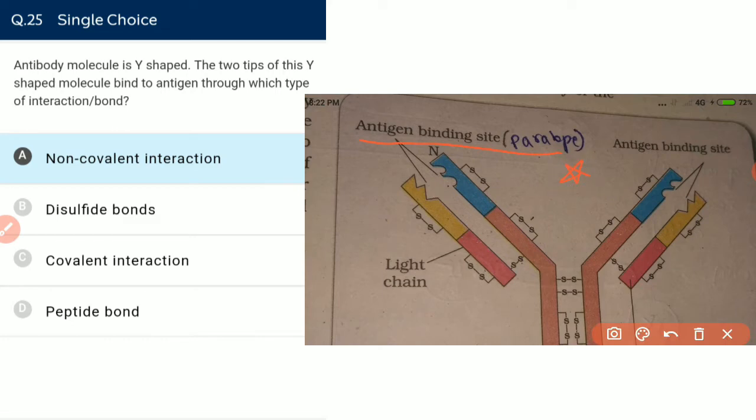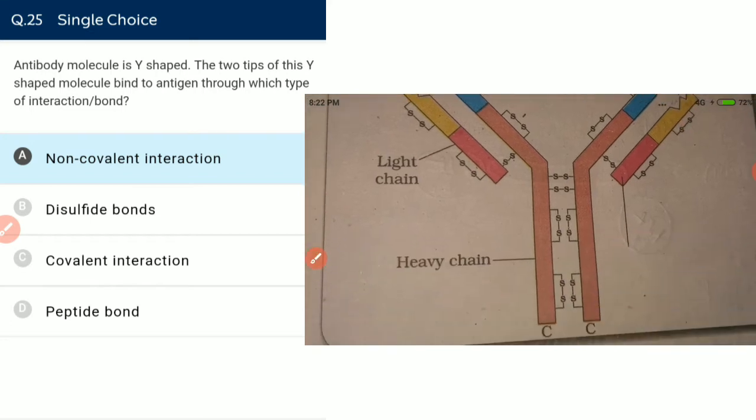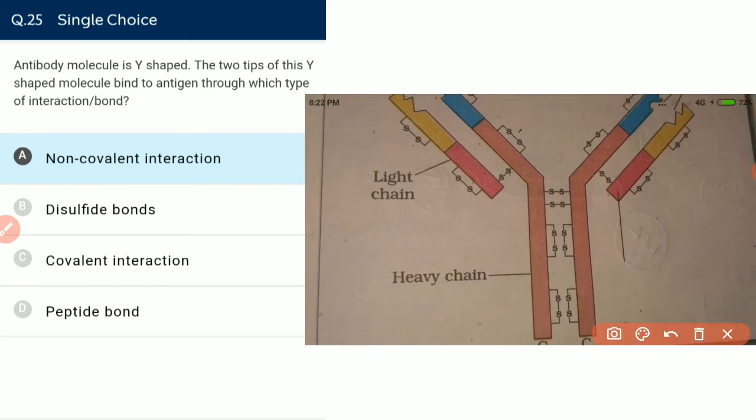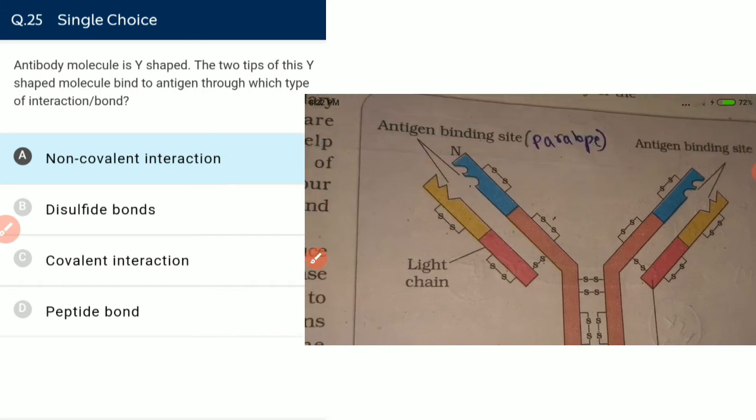Paratope means antigen binding site, and this chain is the variable chain. This is the constant chain, and this is the variable chain. The paratope means the antigen binding site, and it is important. The antigen binding site that is present in the antibody is known as paratope, and the antigenic determinant which is present in the antigen is known as epitope.